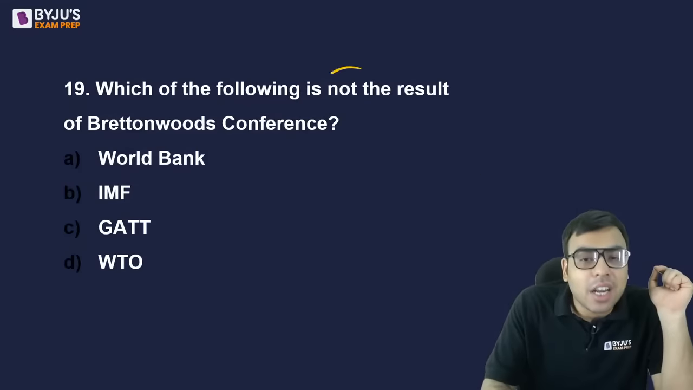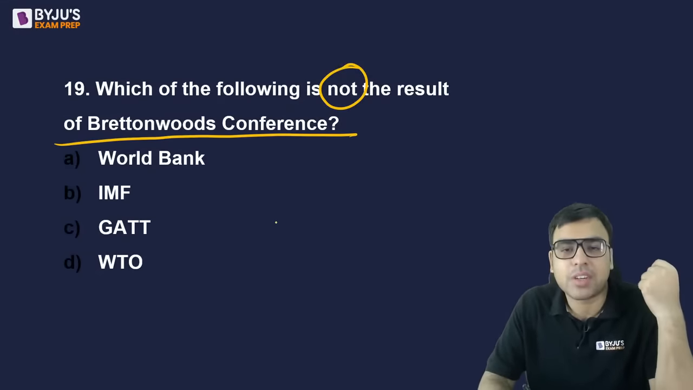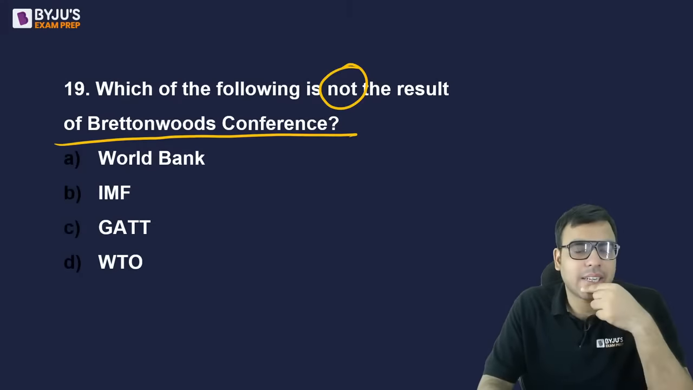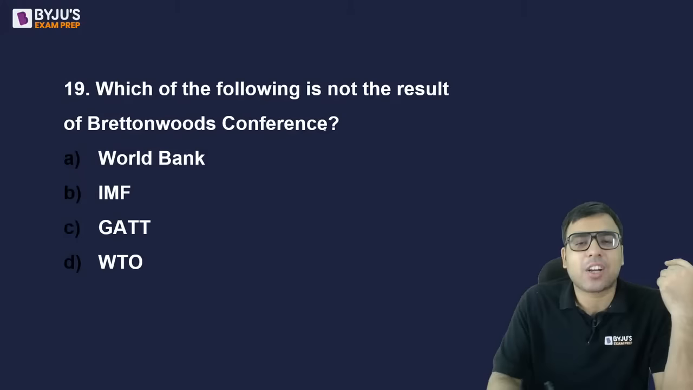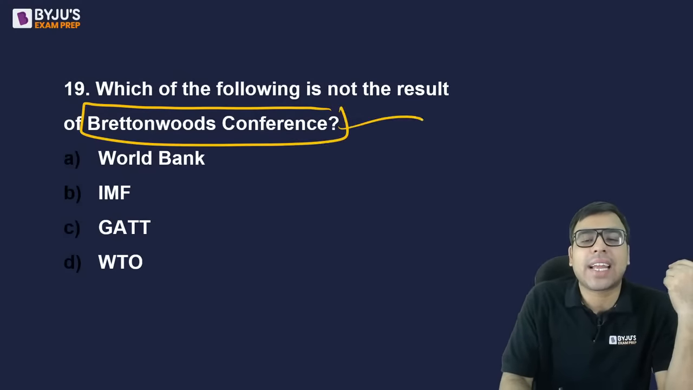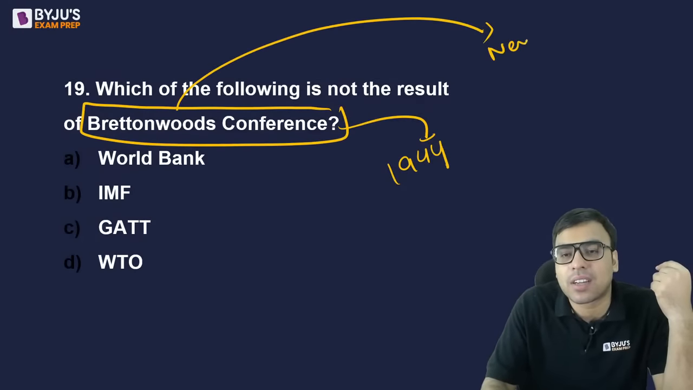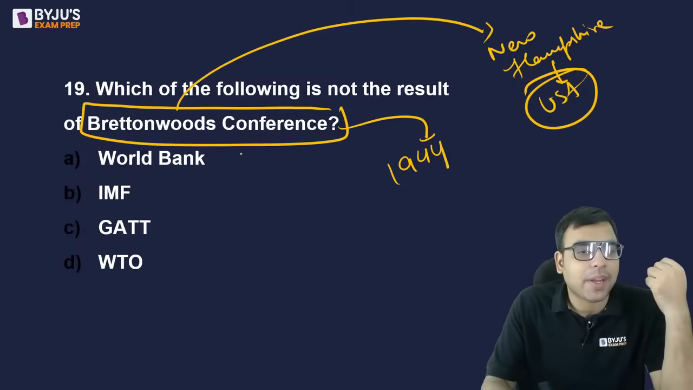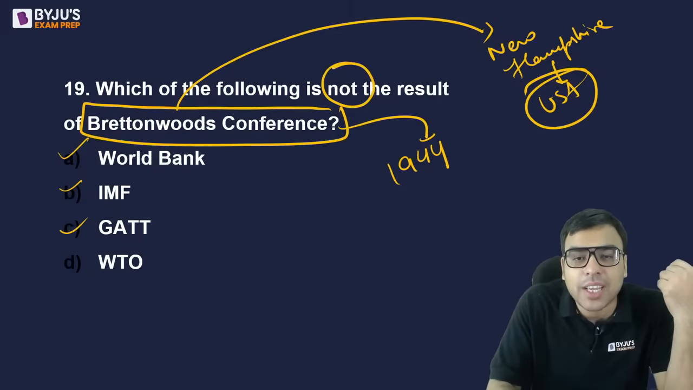Which of the following is not the result of Bretton Woods Conference? World Bank, IMF, GATT, WTO. What is the right answer? Not the result of Bretton Woods. अच्छा, पहले ये जानो Bretton Woods Conference कहाँ हुआ था? Happened in 1944. Now Bretton Woods is actually a city in New Hampshire, or New Hampshire is actually a province in northeast USA में आपको मिलेगा ना. So 1944 it happened and it resulted into the formation of World Bank, IMF and GATT. Not पूछ रहा है, so the answer is WTO.